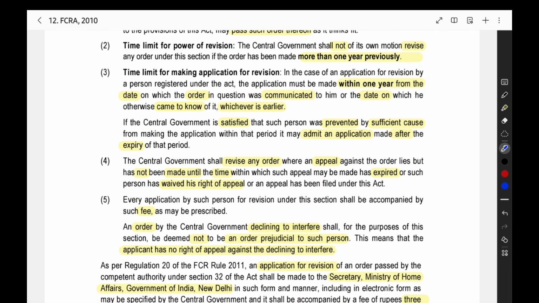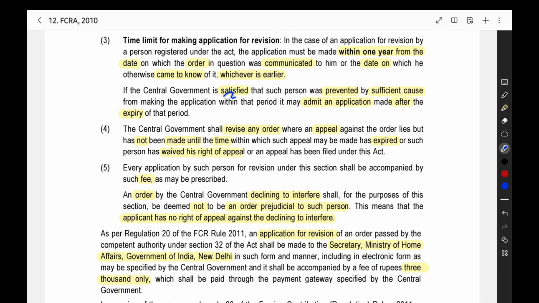If the central government is satisfied that there is a proper reason for not filing the application for revision within 1 year, then the central government may admit the application even after the 1 year time limit.